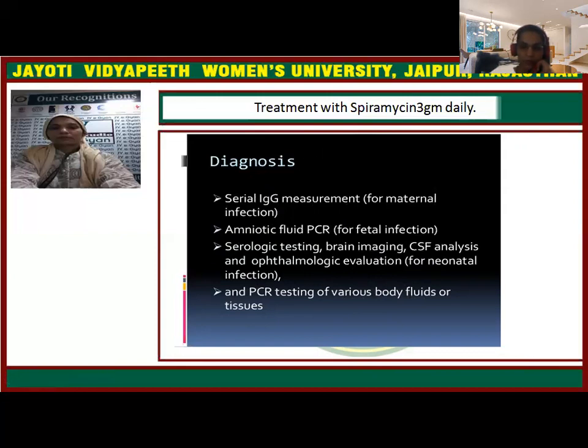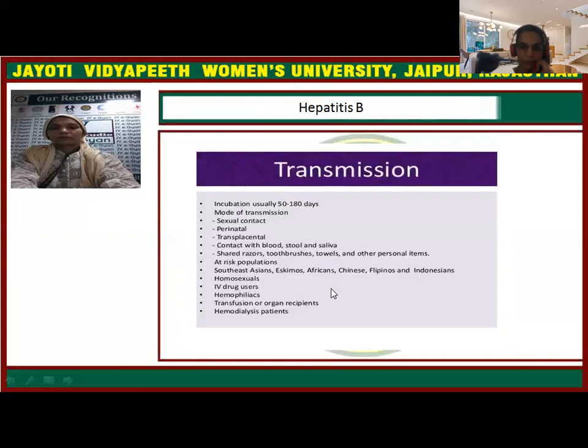So toxoplasmosis mode of transmission is basically through cat's feces or improperly washed or unwashed fruits or vegetables, undercooked meat, or handling of contaminated meat. Diagnosis is with IgG immunoglobulins when they are present in the neonatal circulation, and again in the maternal circulation. We can diagnose with amniotic fluid PCR, and testing for brain imaging and ophthalmologic evaluation has to be done for the neonate.